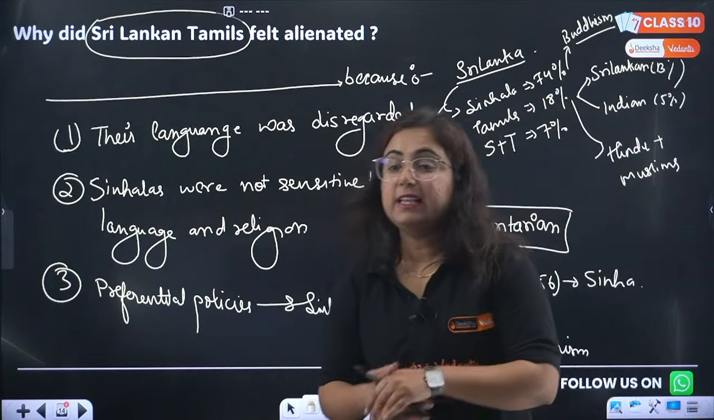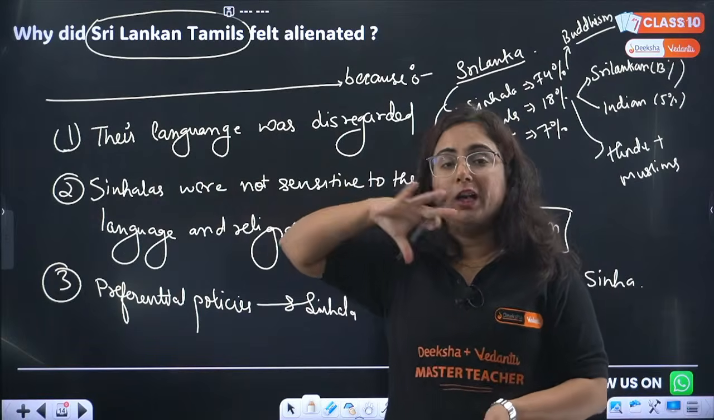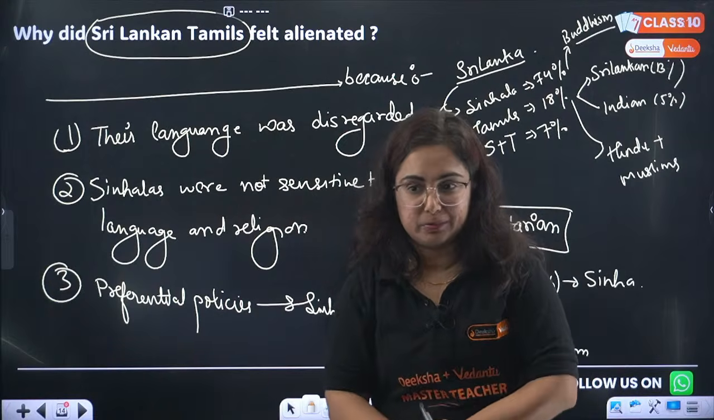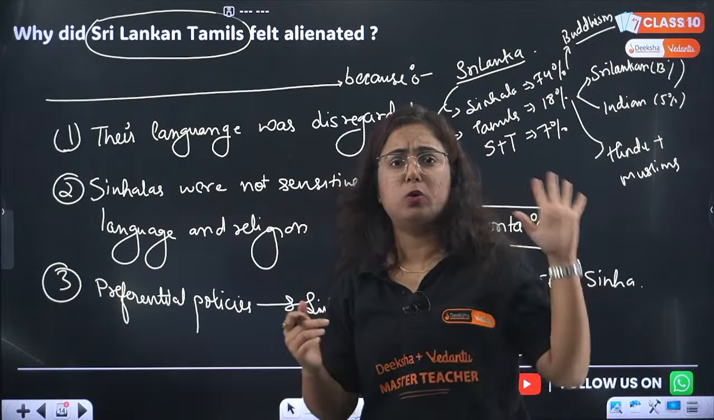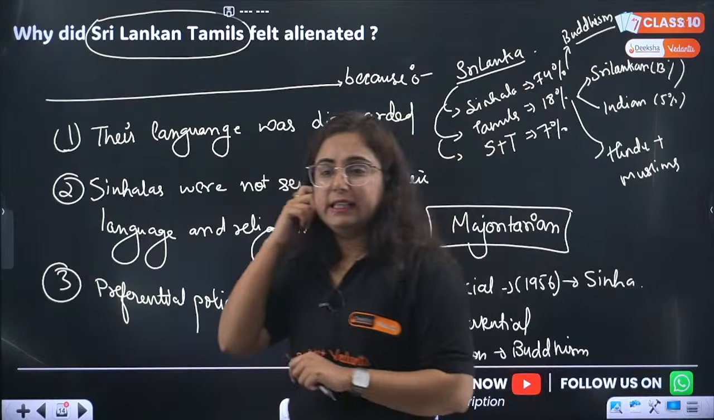Okay. Alienated means keeping aside, not giving them, not treating them as equal. This is what alienated means. Something that is from out of the world, like treating them that you don't belong to this country. Getting my point? This is what alienated means.